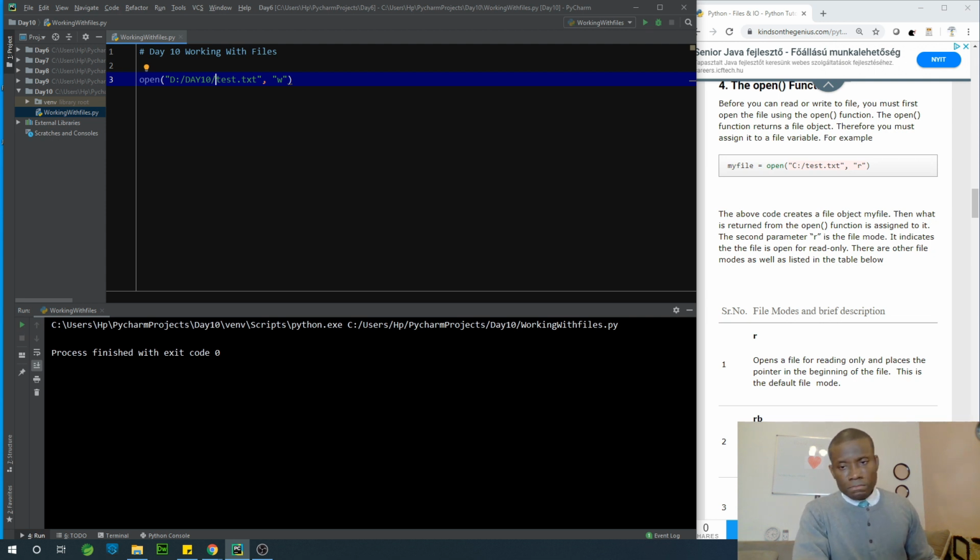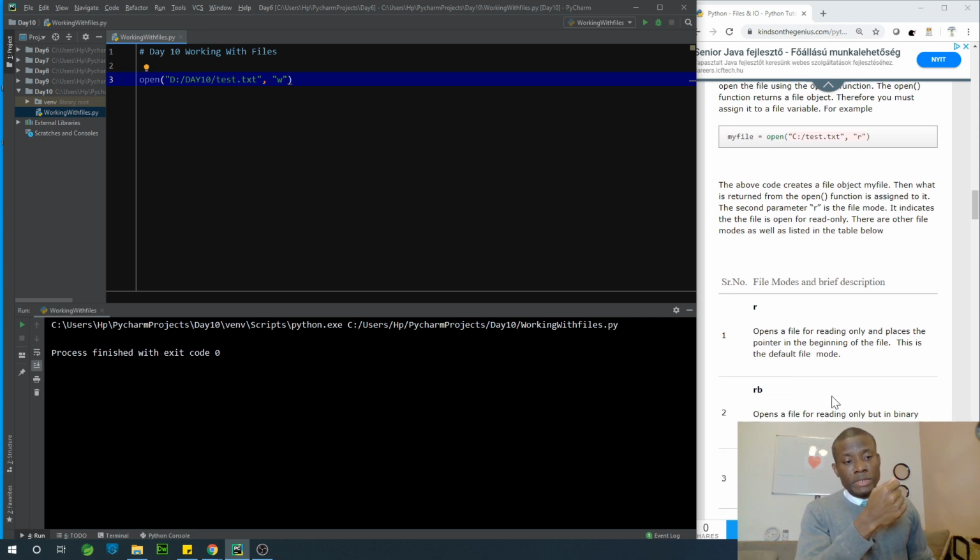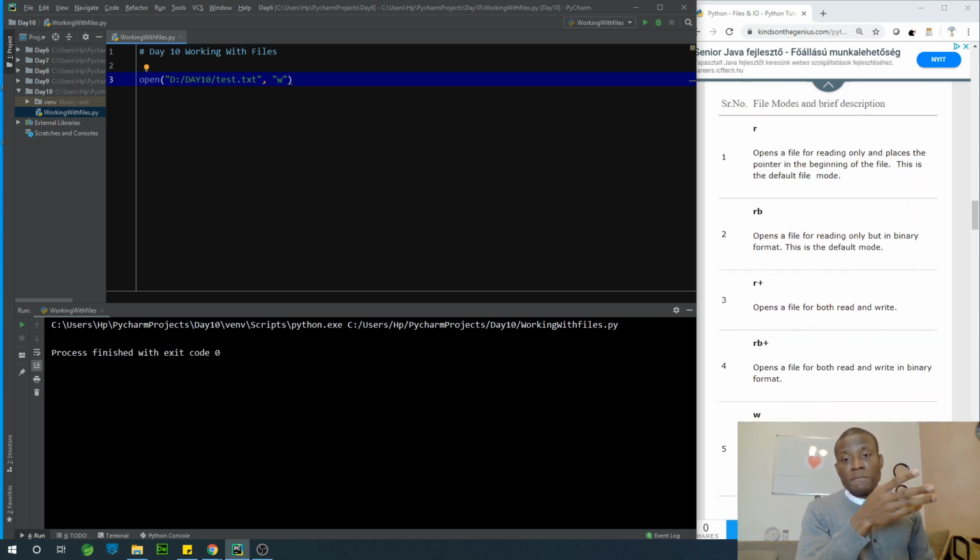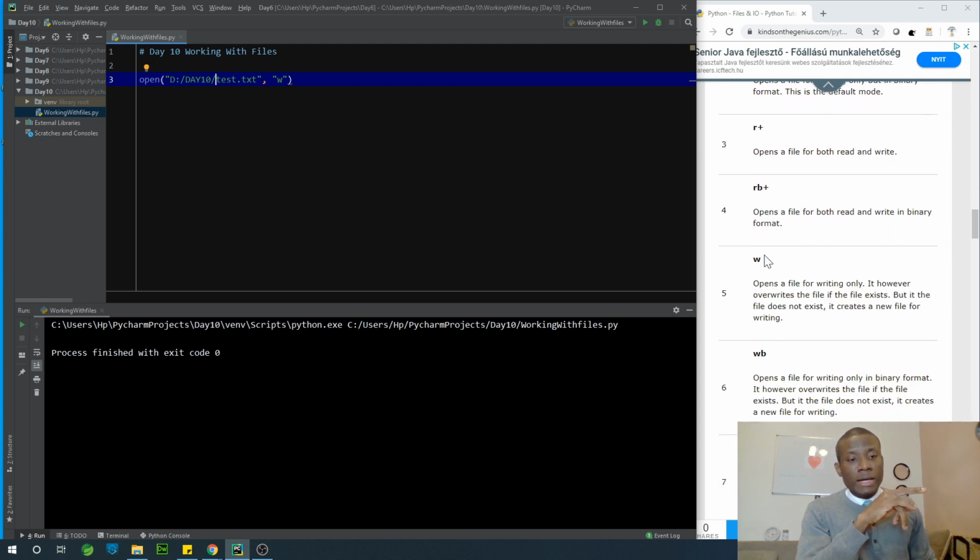So now you've learned about two file modes. One is read, R, and the second one is write, W. The write command creates a new file whether that file is there or not. The read command assumes that the file is there and tries to open it so that you can read the content. We also have other modes, although we are going to be focusing on the read and the write.